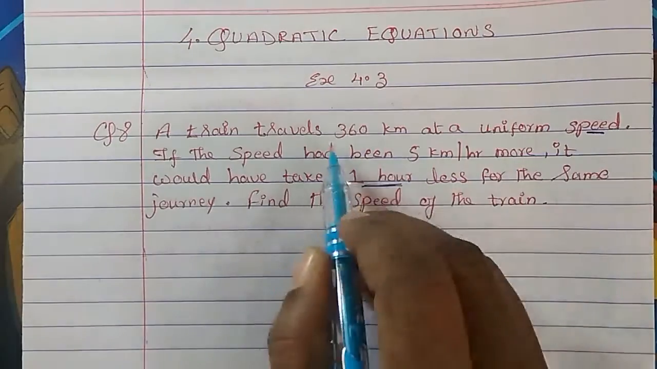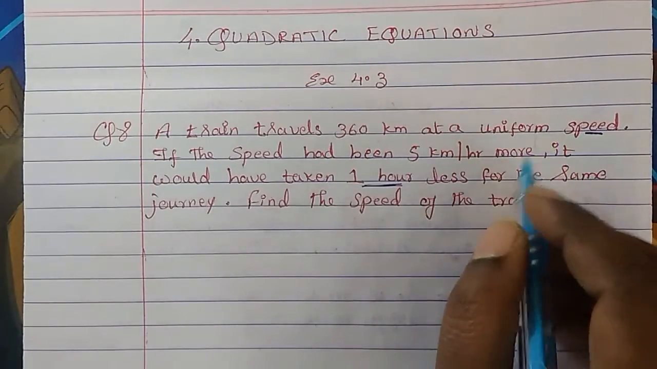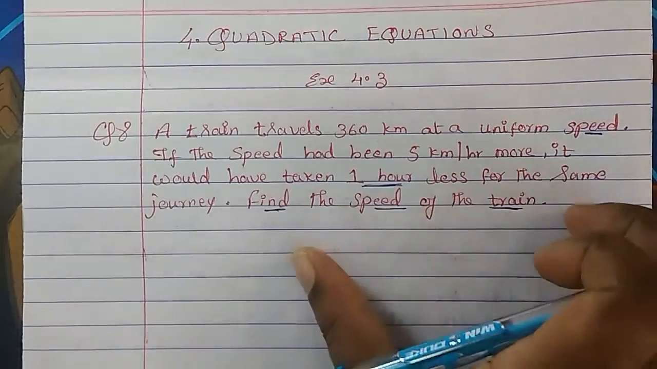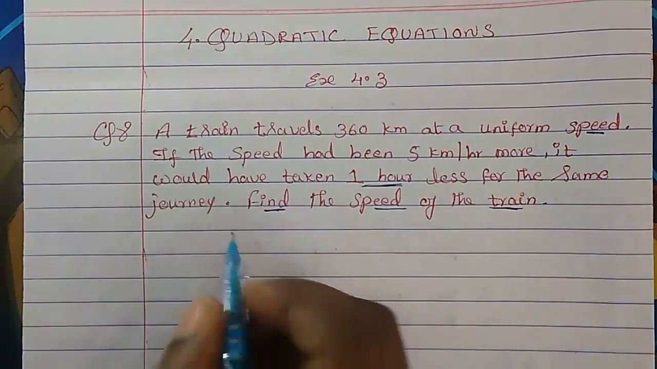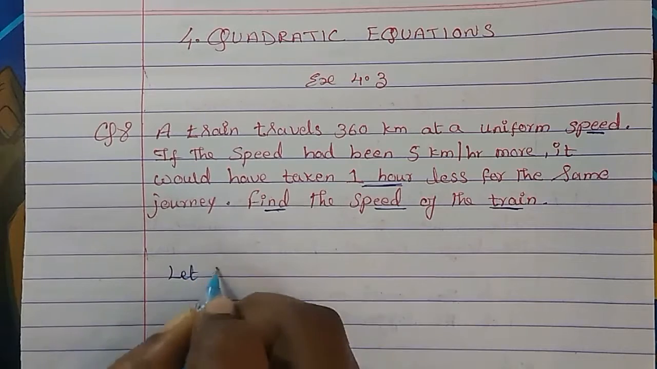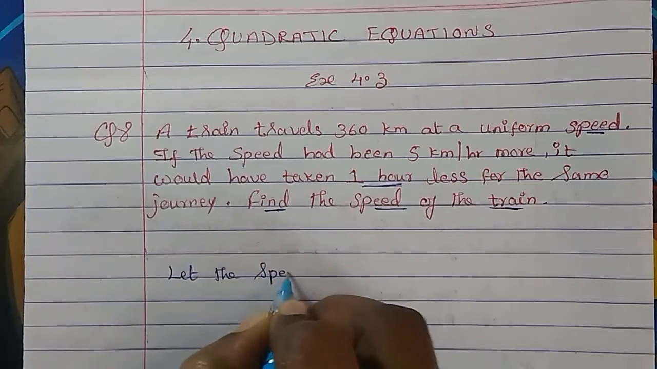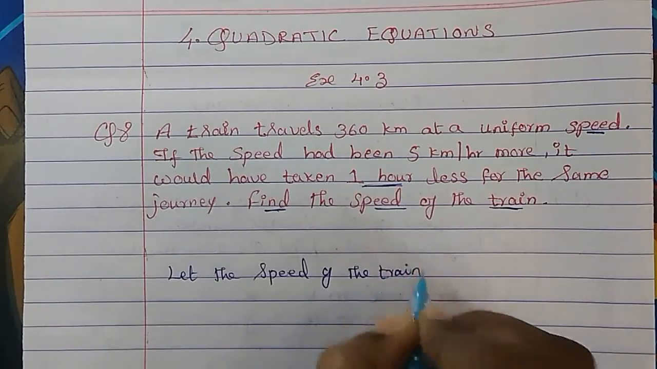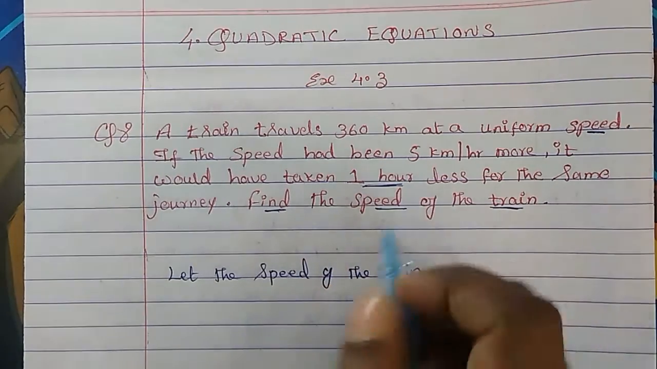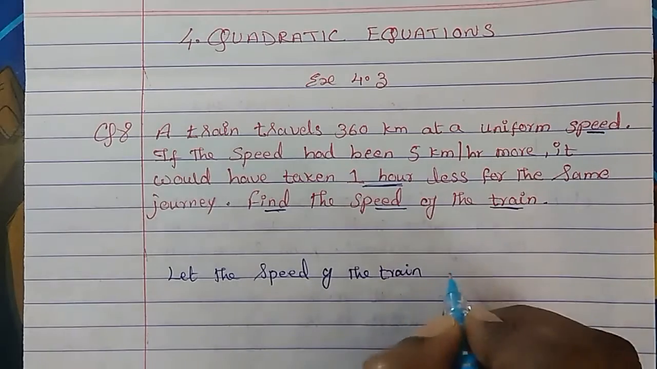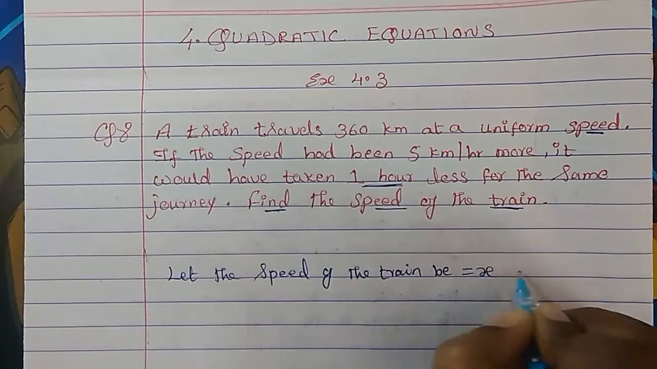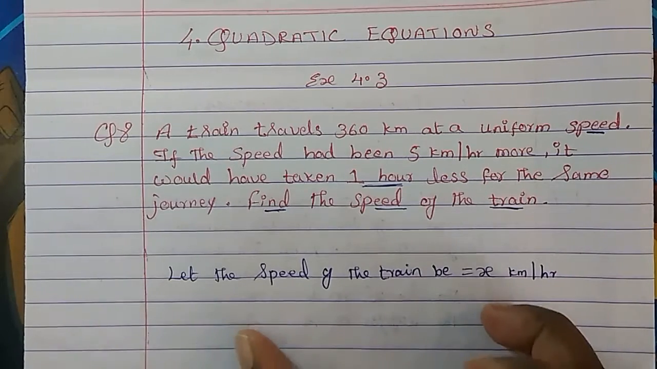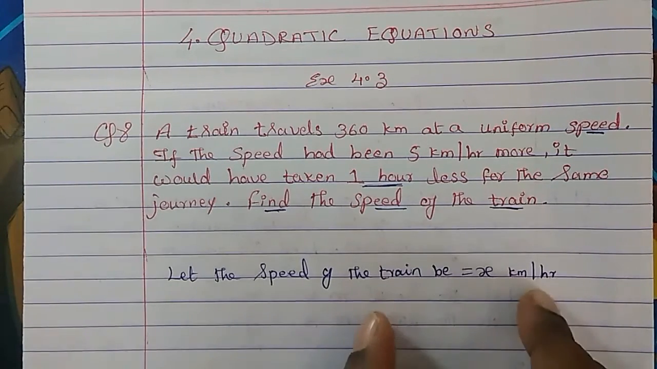So let's consider this is the normal speed. Because we have to find the speed of the train, this only we will consider as x. So let the speed of the train, what we have to find, be x. So let the speed of the train be x kilometers per hour. We don't know, normally this is the speed of the train, x kilometers per hour.